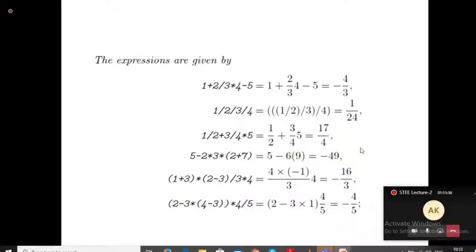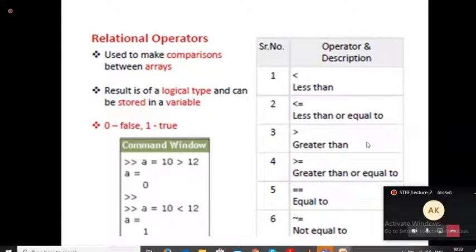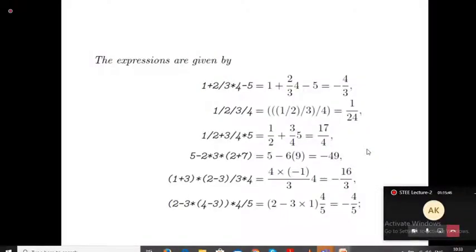I think that is enough for today. In the next class, we'll go for relational operators and logical operators.